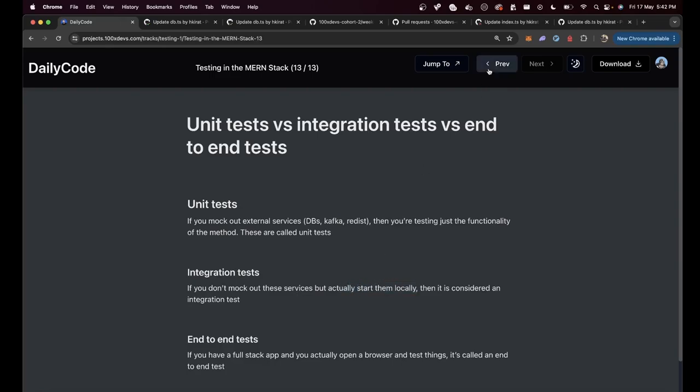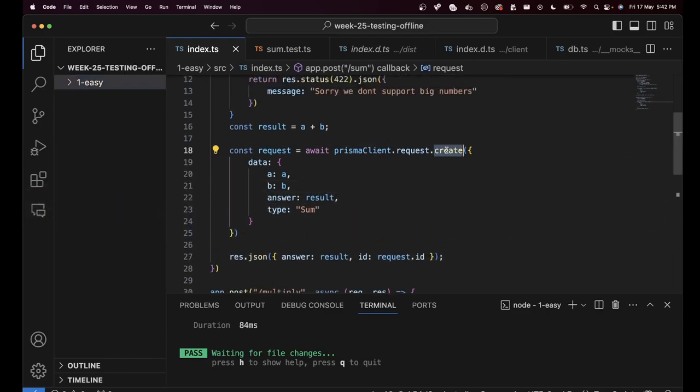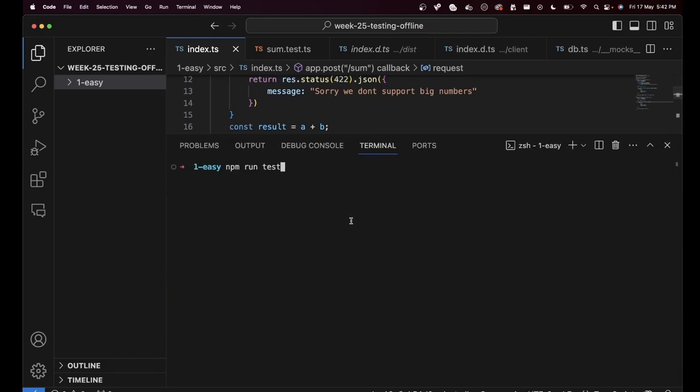If we had a backend where we were not writing any mocking logic, and we actually started a database any time I ran npm run test, that is what would be called an integration test. Now, whoever is running npm run test, we need to start a database locally on their machine, which is why this gets a little complicated.